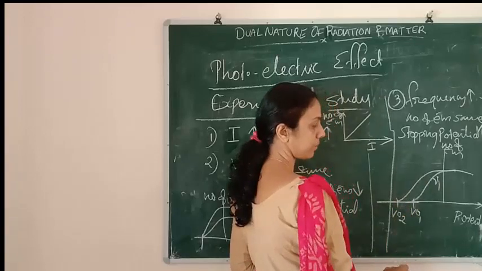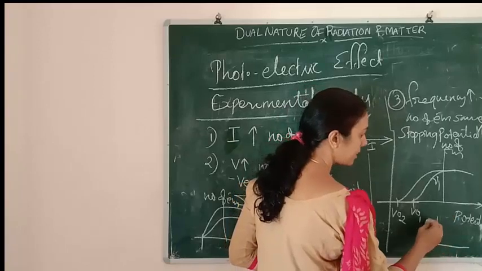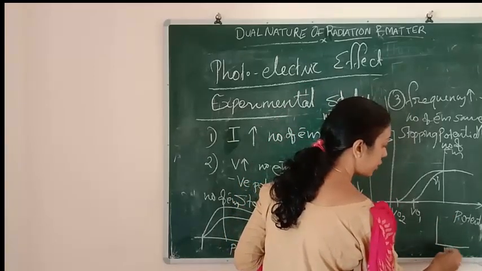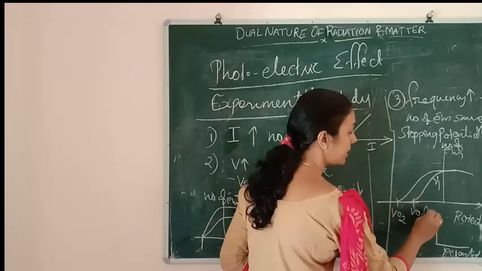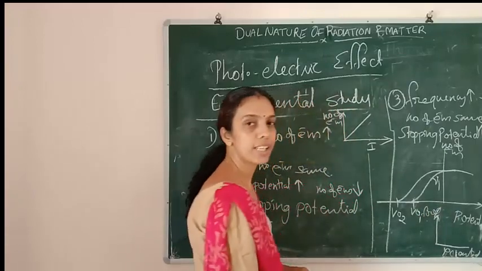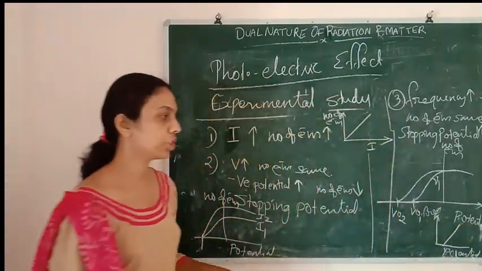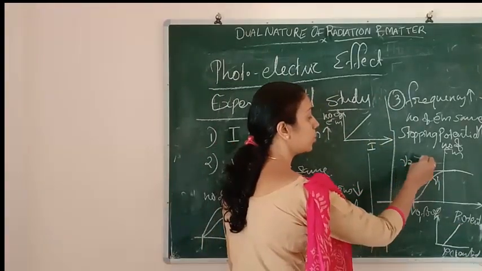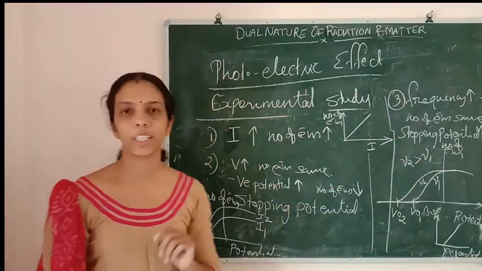If we draw a frequency and potential graph, this is potential and here it is frequency. The frequency and stopping potential graph will be directly proportional. This is mu1 and this is mu2. mu2 is greater than mu1. This is the effect of frequency.